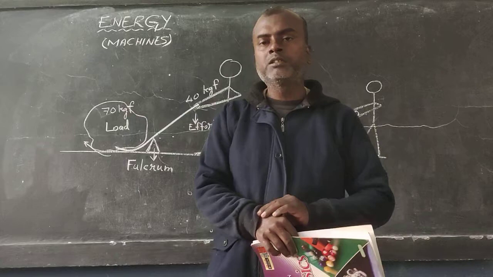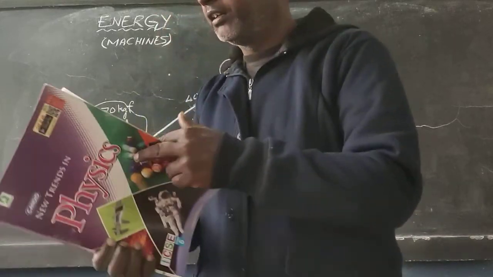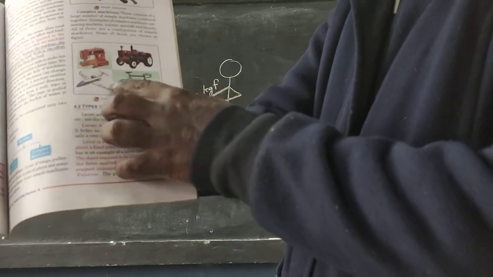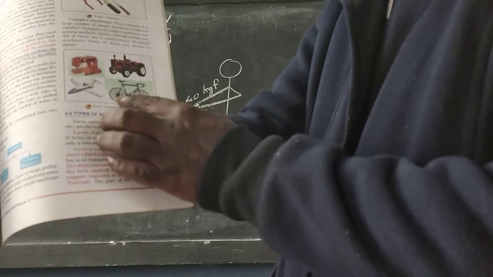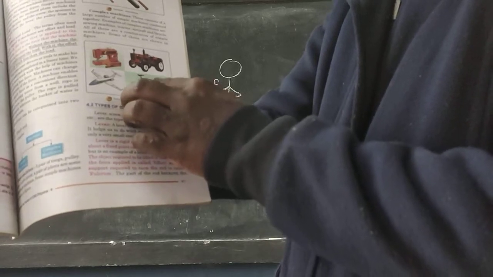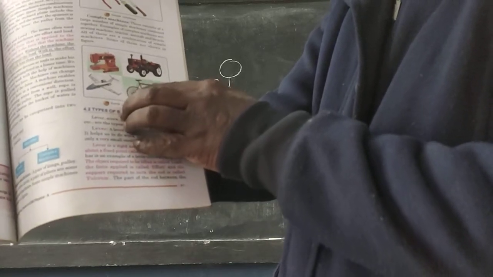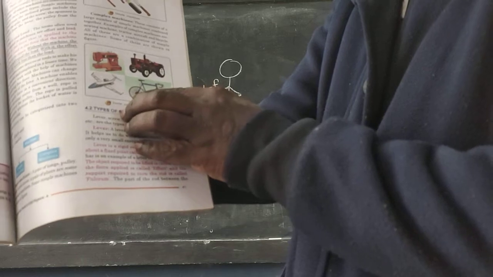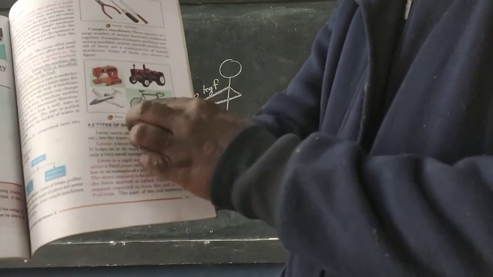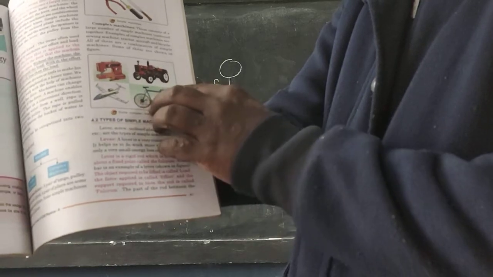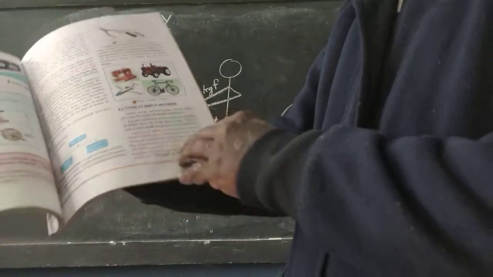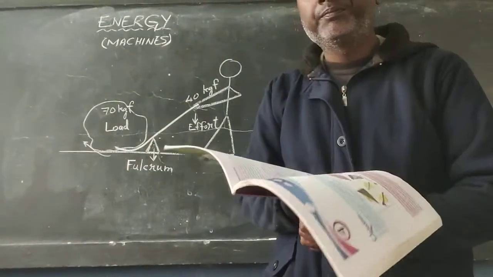What are spare parts? For example, this cycle. Here is a picture of a cycle. This cycle is made up of wheel. The wheel itself is made up of so many things. See, spokes are there. Then in the middle there is this round thing, which is attached to the bar of the cycle. Then two wheels are there, pedal is there, chain is there, maybe a gear is also there, brakes, handle, seat, okay, brake wires. So these are called spare parts.